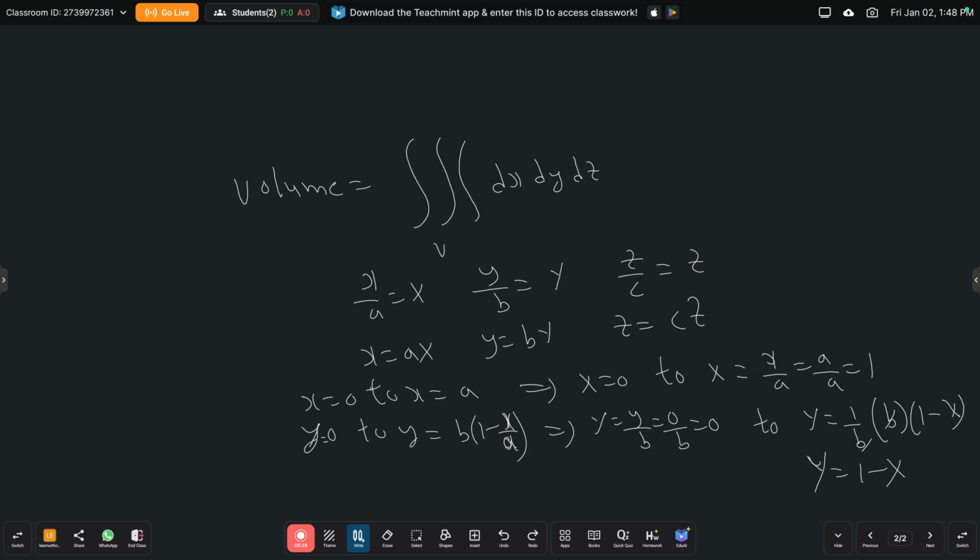Coming to the limits of z. z is equal to 0 to z is equal to c into 1 minus x by a minus y by b. That implies whenever z is equal to 0, capital Z is equal to small z by c, which is equal to 0 by c, which is again 0.